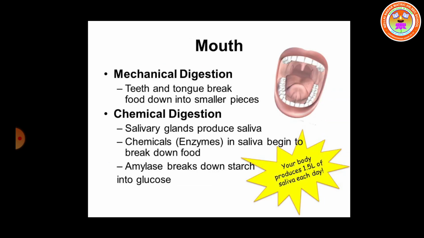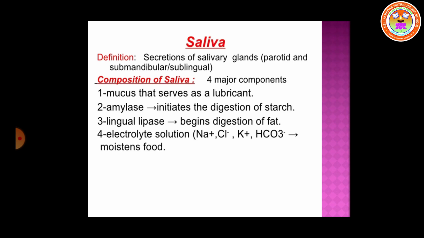Now let us see the digestion in the mouth or buccal cavity. We know that the buccal cavity contains 3 pairs of salivary glands. The salivary glands secrete approximately 1.5 liters of saliva per day. The saliva contains many substances such as amylase, mucus, lysozyme, etc. Here, the digestion of starch starts in the mouth.